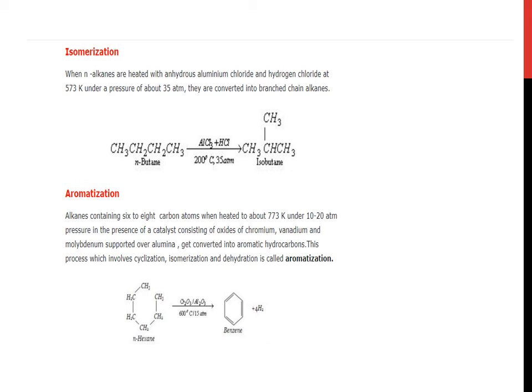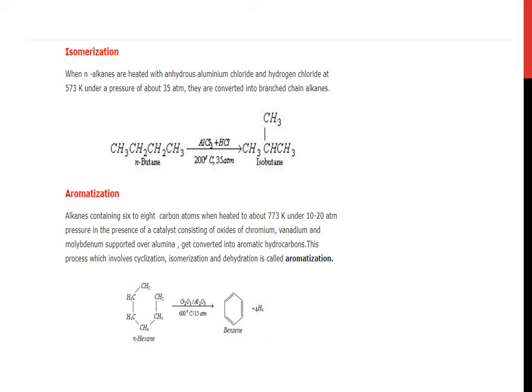This process, which involves cyclization, isomerization and dehydrogenation, is called aromatization. It means there are 3 steps: cyclization, meaning cyclic compounds are formed, isomers are formed, and hydrogen is released.